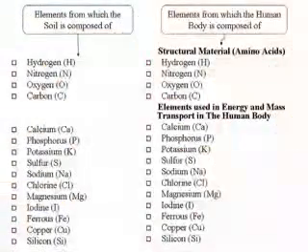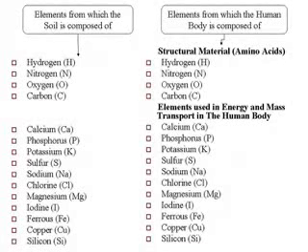Now, the outcome of this is that if we analyze the elements comprising the human body, they should be identical to soil components and water. So if we analyze the elements comprising the soil, we see that it contains hydrogen, nitrogen, oxygen, carbon, calcium, phosphorus, iron, etc.